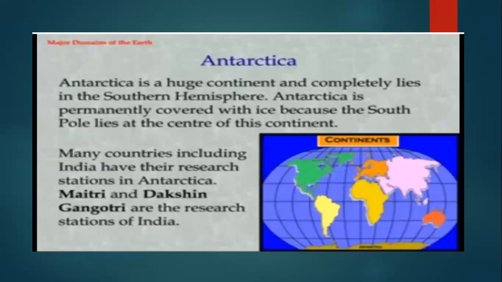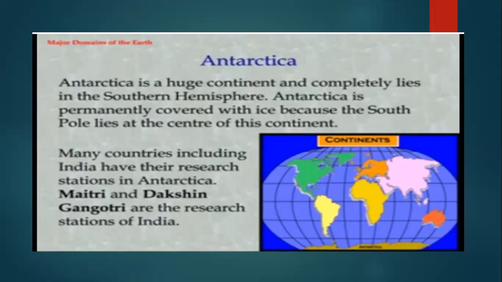The next continent is Antarctica. Antarctica is a huge continent and it completely lies in the southern hemisphere. Okay. Now, Antarctica is permanently covered with ice. Why so? Because the South Pole lies at the center of the continent. Is that clear? And due to the thick ice cover, it is known as the white continent or the frozen continent. Why is it known as the white continent? Because it has a thick ice covered layer.